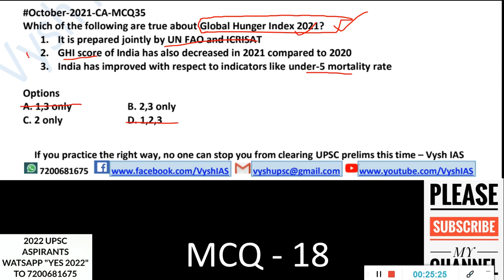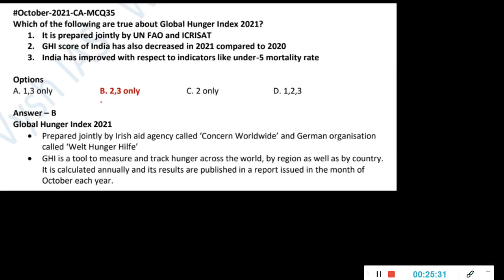India's GHI score has decreased. So the answer is 2 and 3, because India has made improvement in under-5 mortality. The Irish agency Concern Worldwide and one German organization, two organizations, are releasing the Global Hunger Index as of now. Earlier it was not like this; when UPSC asked a question, it was different bodies. So go and find out which one it was.